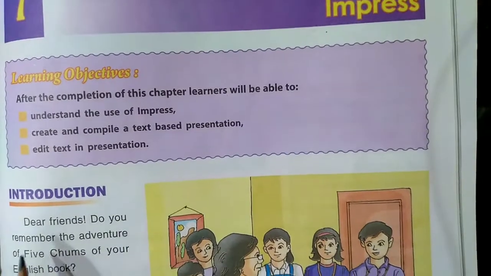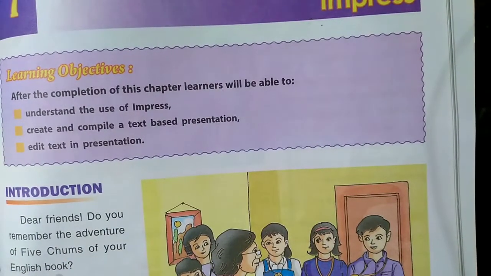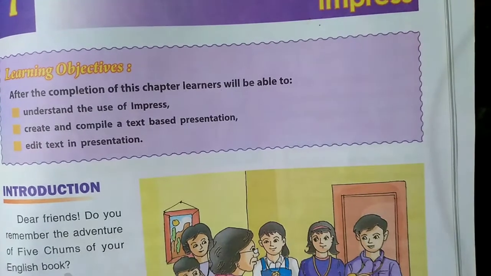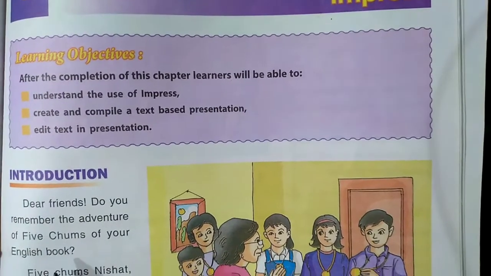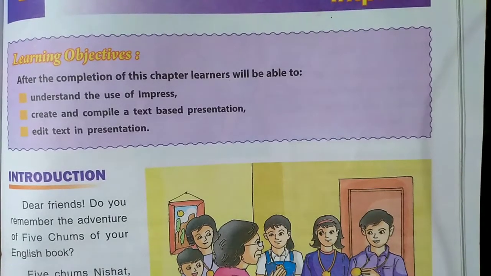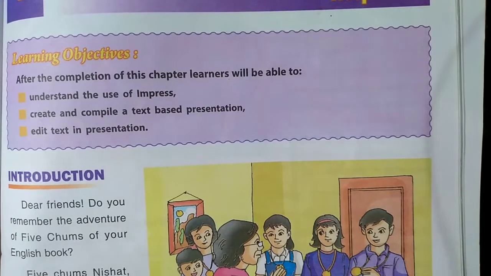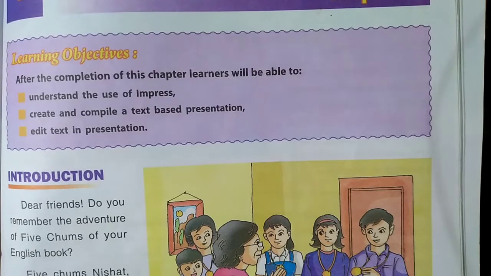Now, introduction. Do you remember the adventure of 5 Jumps from your English book? You have already studied these things about 5 Jumps. Nisat, Basanti, Aryan, Nodi and Bill saved the life of Aunt Stephanie from a hacker.